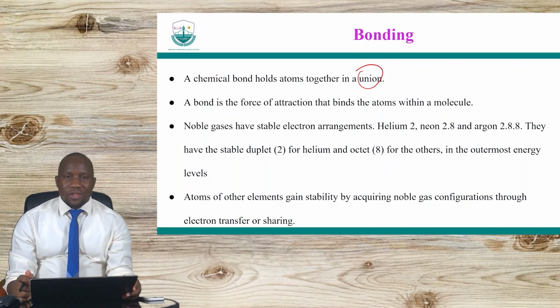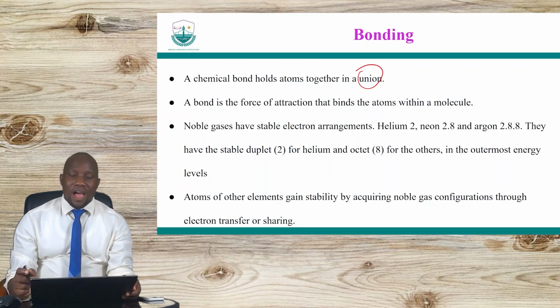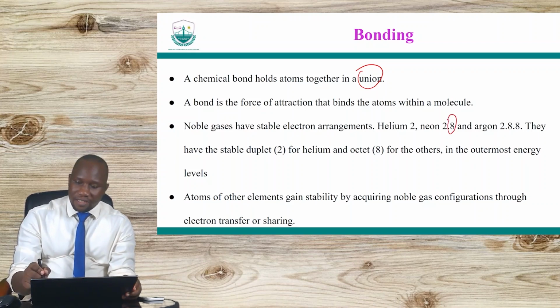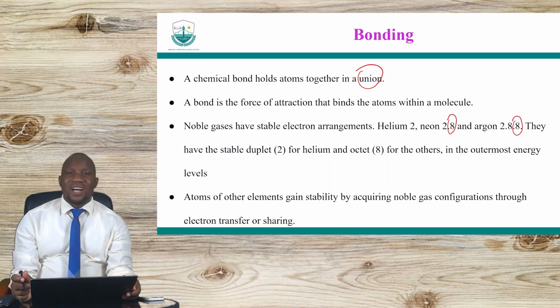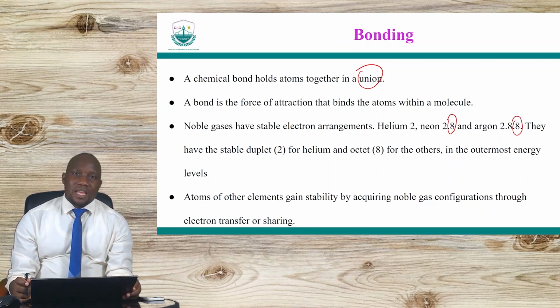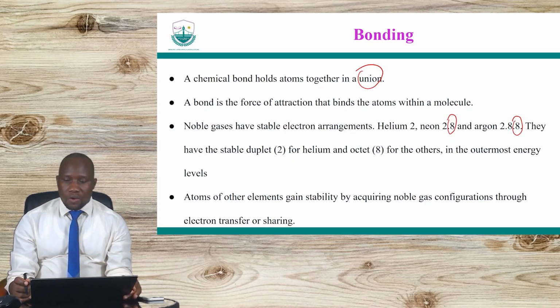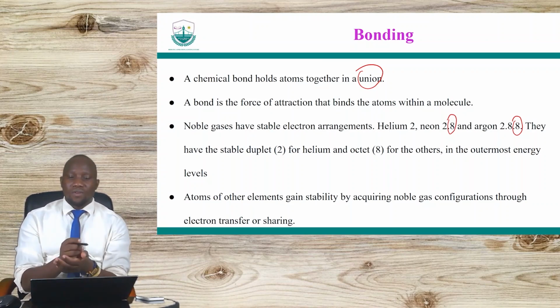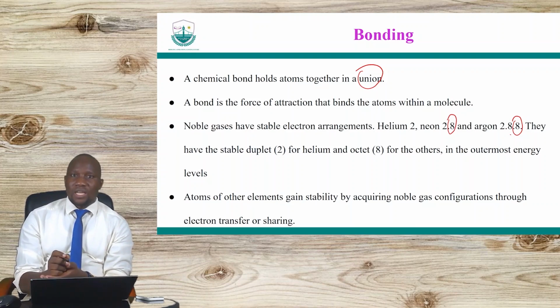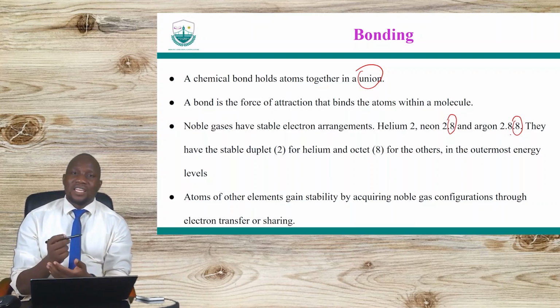For the atom to attain the noble gas configuration, it means that they should have 8 electrons in the outermost shell. Okay, that is what they ought to have. So for atoms to be stable, this is the electronic configuration that they need to have, and that's why we call it the noble gas electronic configuration.